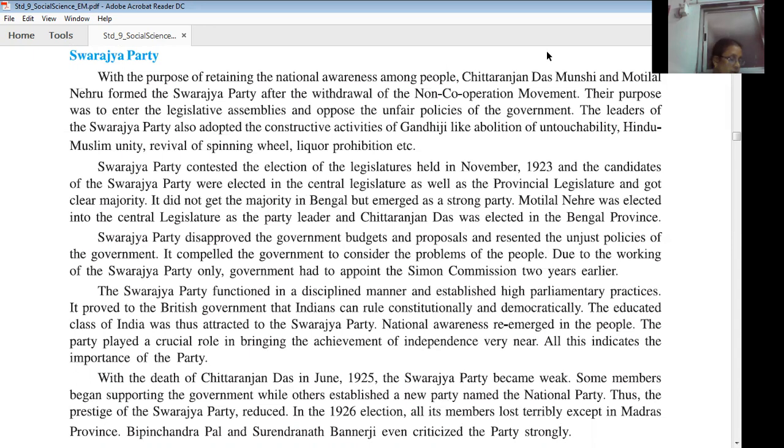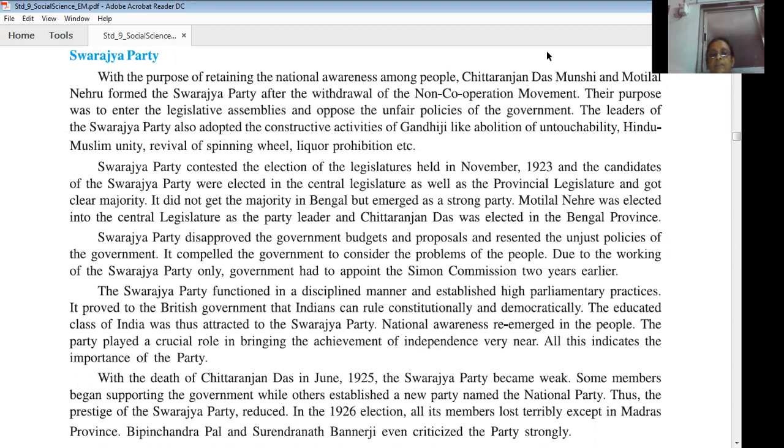So why did the prestige of the Swarajya Party decline? First one, when Chittaranjan Das died in June 1925, the Swarajya Party became weak. Second one, some members began to support the British government. Third one, some of the leaders established a new party called the National Party. Thus, the prestige of the Swarajya Party reduced.